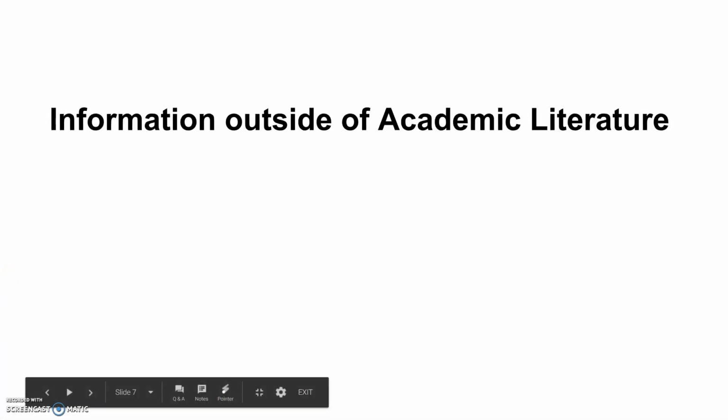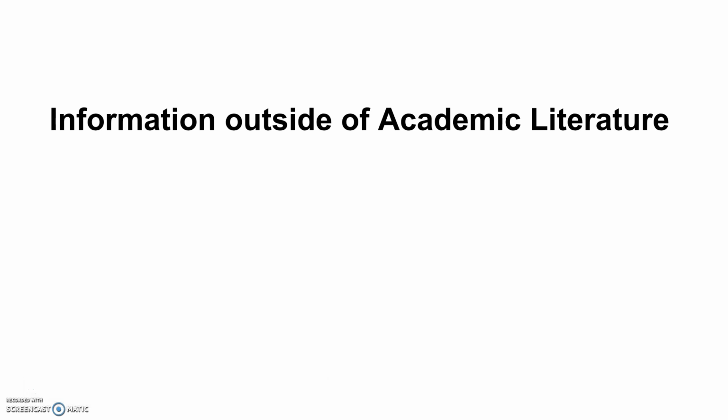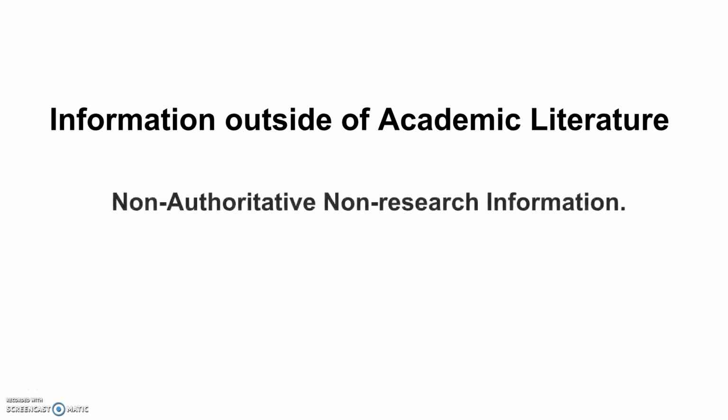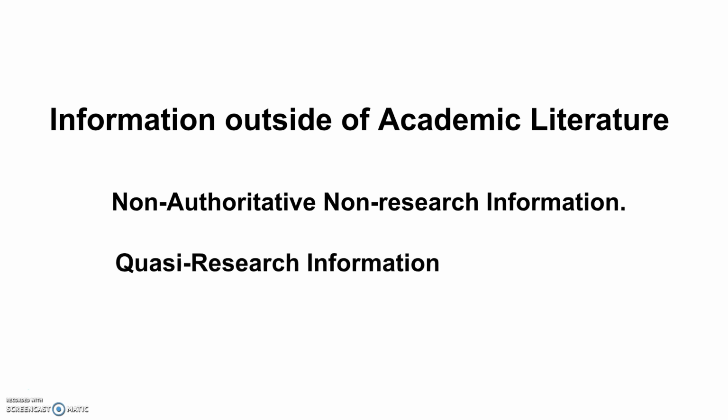So we're talking about some information that you're going to find outside of academic literature. And this is going to fit largely into two categories that I've created for it: non-authoritative, non-research information, and I'm going to show you some examples of that. And then I'm going to show you some examples of some quasi-research information.